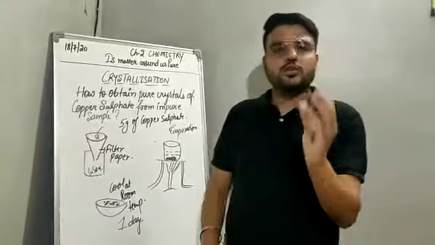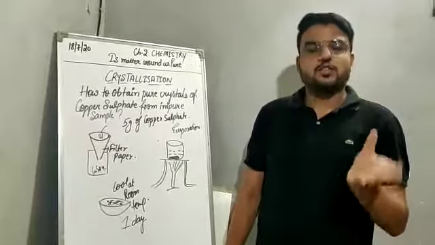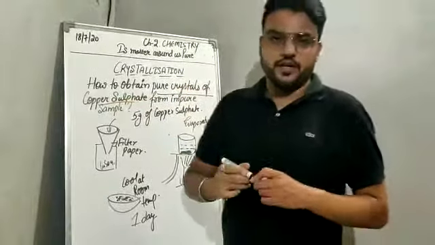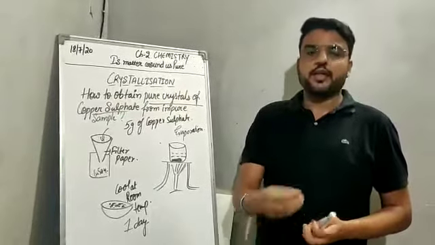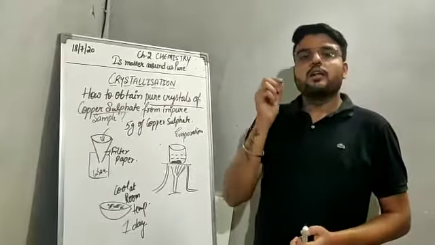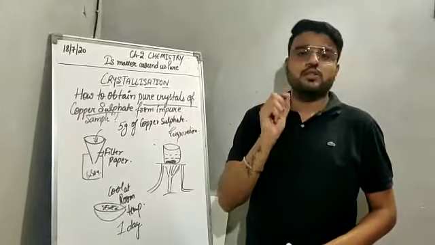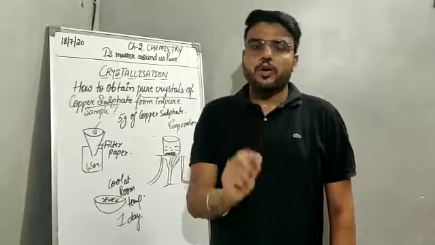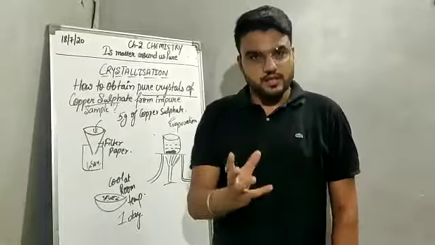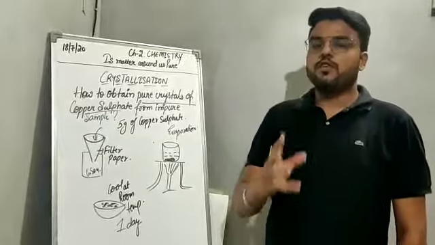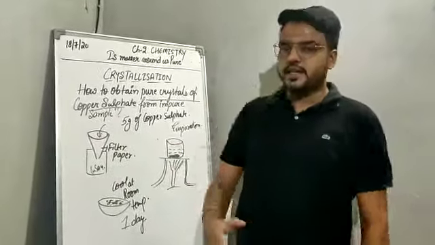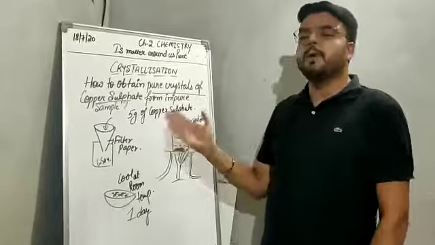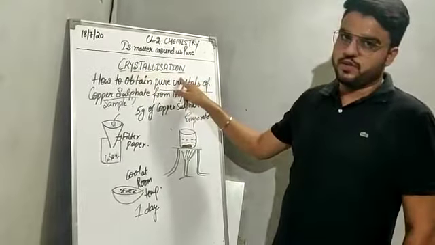Now those crystals, the thing you get in the china dish, are the crystals of pure copper sulfate, without any soluble impurities, in the form of solid. So those solid crystals are the pure form of copper sulfate, and we have separated it from the impure sample by the technique of crystallization. Understood?